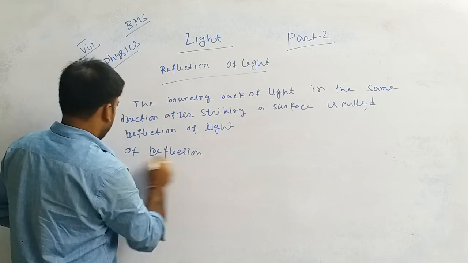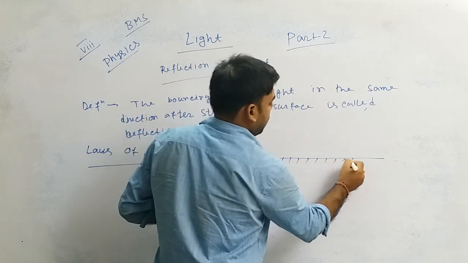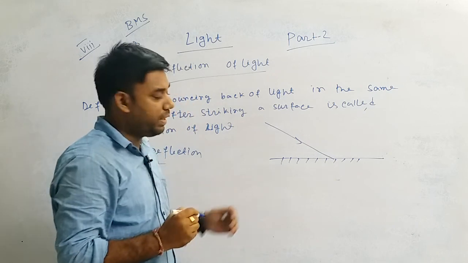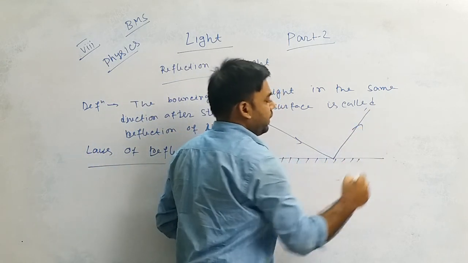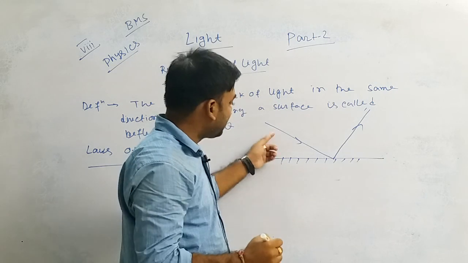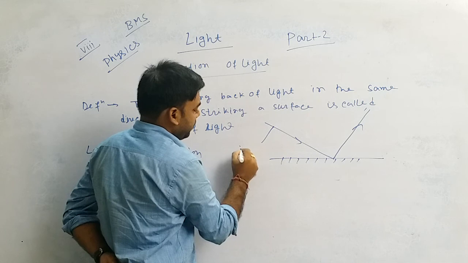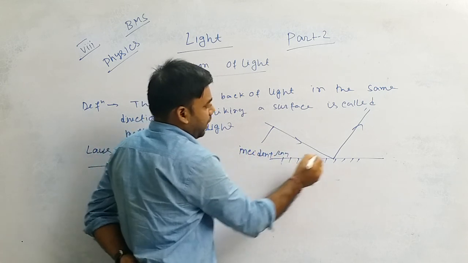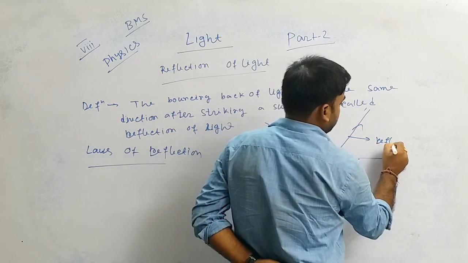Okay, now it is a surface, light falls on it, that ray falls on it and is reflected in this direction. So that ray is called the incident ray, and this one is called the reflected ray.